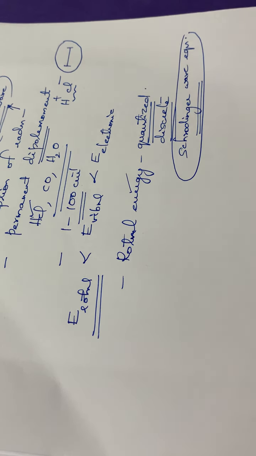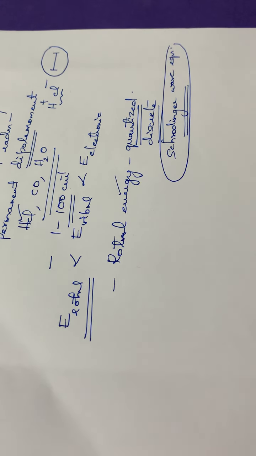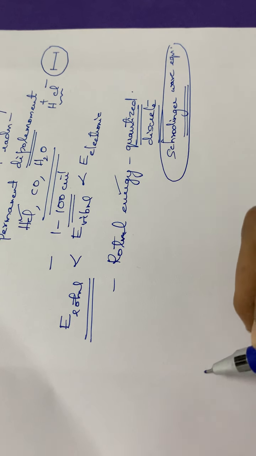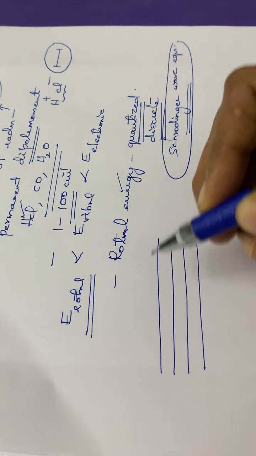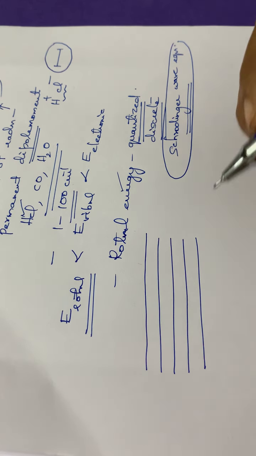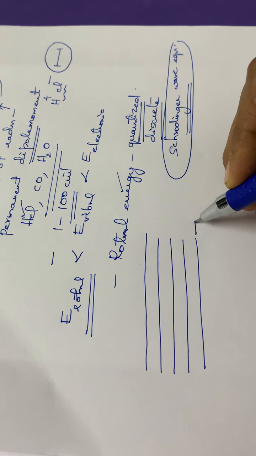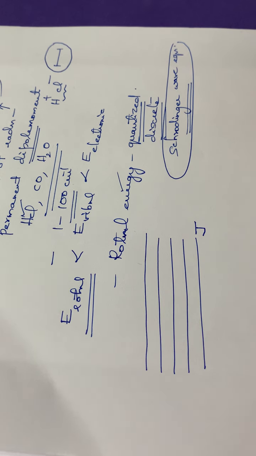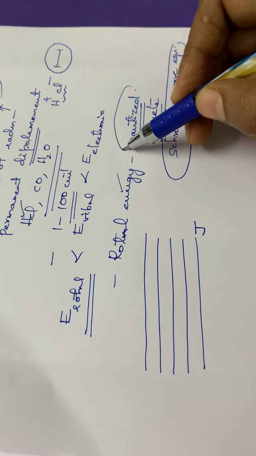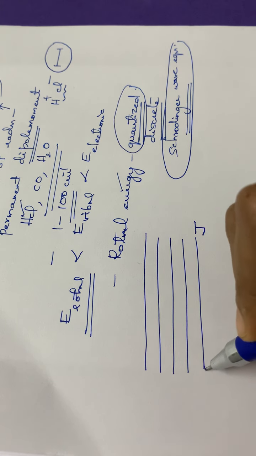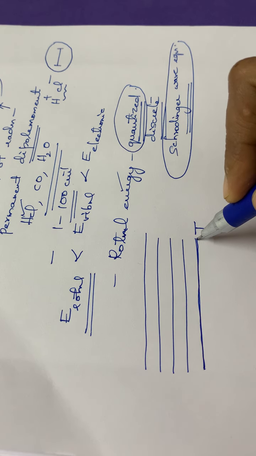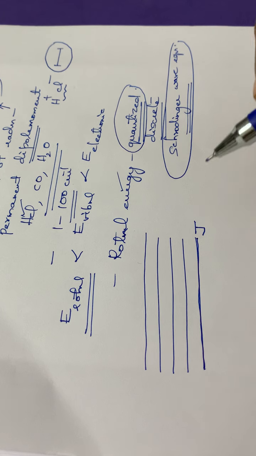While considering rotational energy levels, there are so many rotational energy levels, and each of them is designated by a quantum number. We have seen that the rotational energies are quantized, so each energy level is associated with a definite amount of energy.